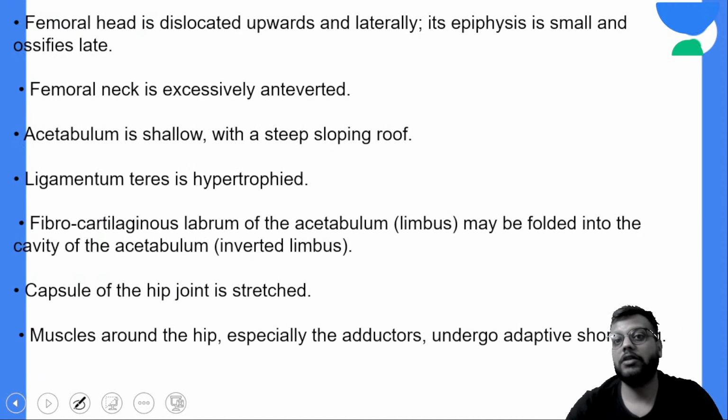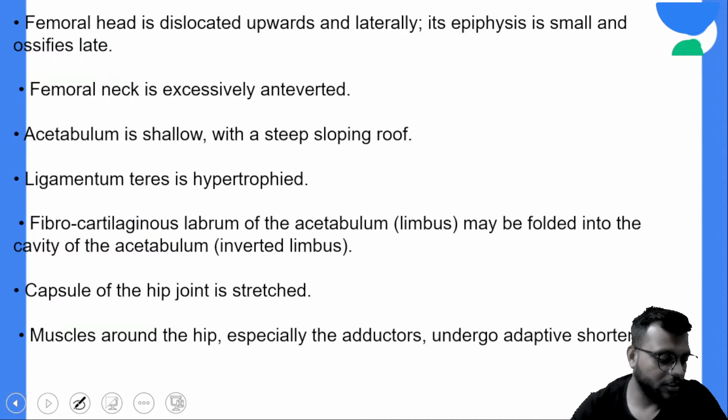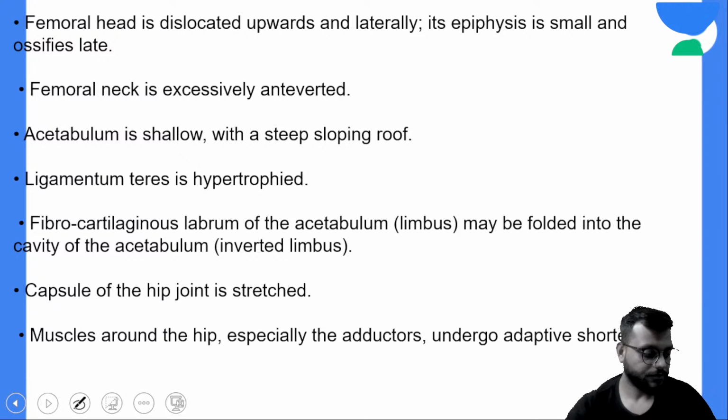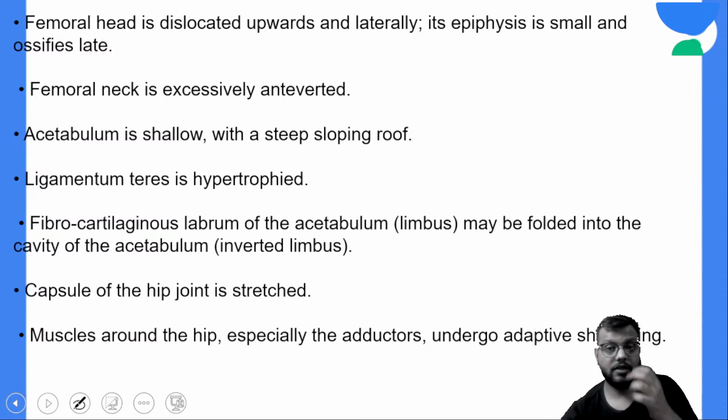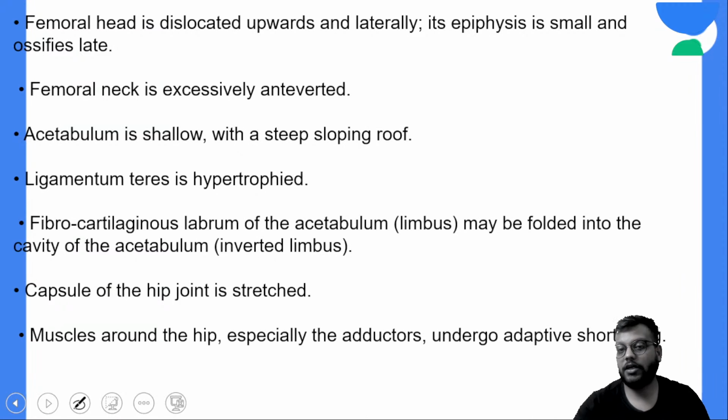Okay, now it is very important to know the classical pathological features of the CDH. Okay, these are the classical pathological features of the CDH around the hip joint.